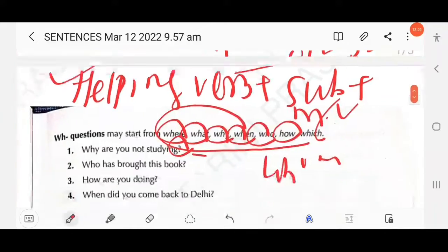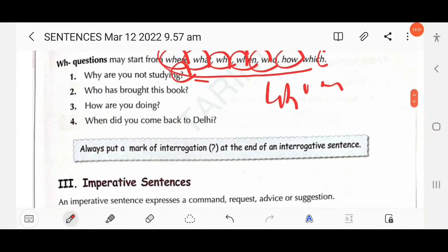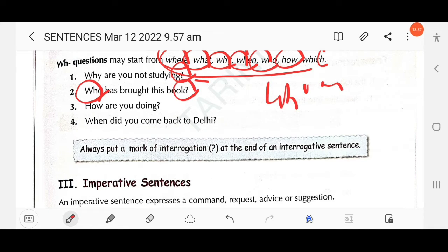As you know, in yes/no as well as in WH questions we have to use a question mark at the end of the sentence. Who has brought this book? Here, "who" is a WH word, then end the sentence with a question mark. Then, how are you doing? Here the WH word is "how", then you have to use a question mark. Then "when" is also a WH word, and you end the sentence with a question mark, right?